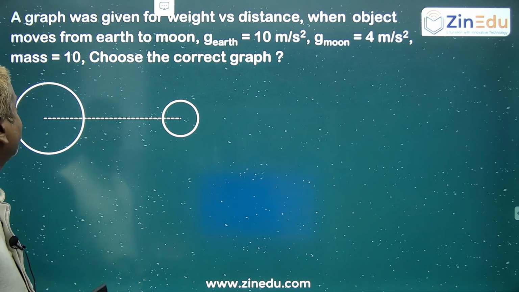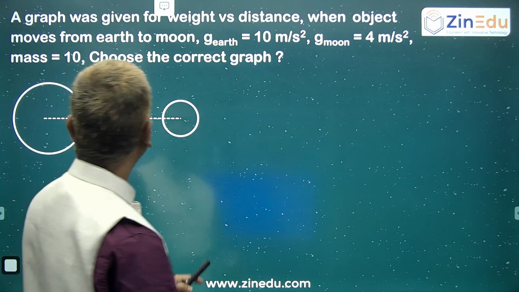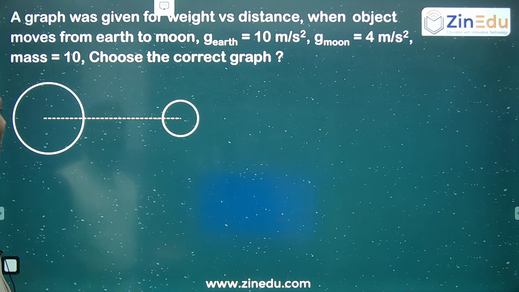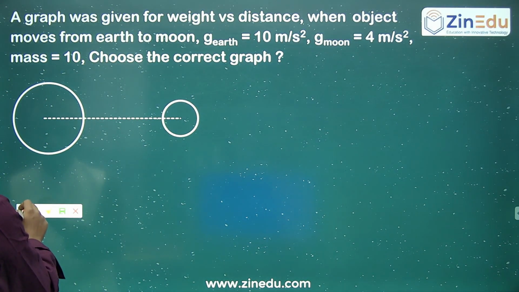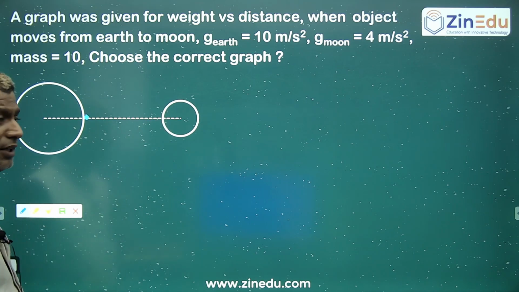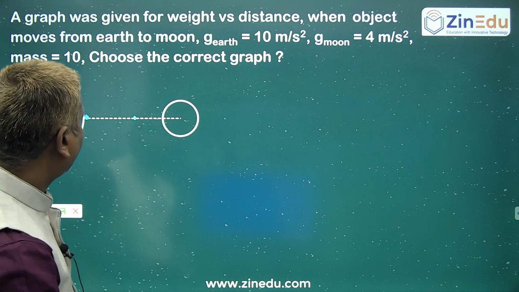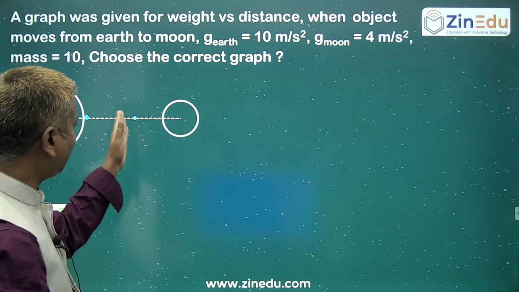If you observe this question, a graph was given for weight versus distance when the object moves from Earth to Moon. Choose the correct graph. Of course, the graphs were not given, but let us see how the graph may look. Whenever this object is moving from Earth to Moon, definitely there is a point where the net force will be 0, since the gravitational force due to the Earth is exactly balanced by the gravitational force of the Moon. So definitely at that point it will be.